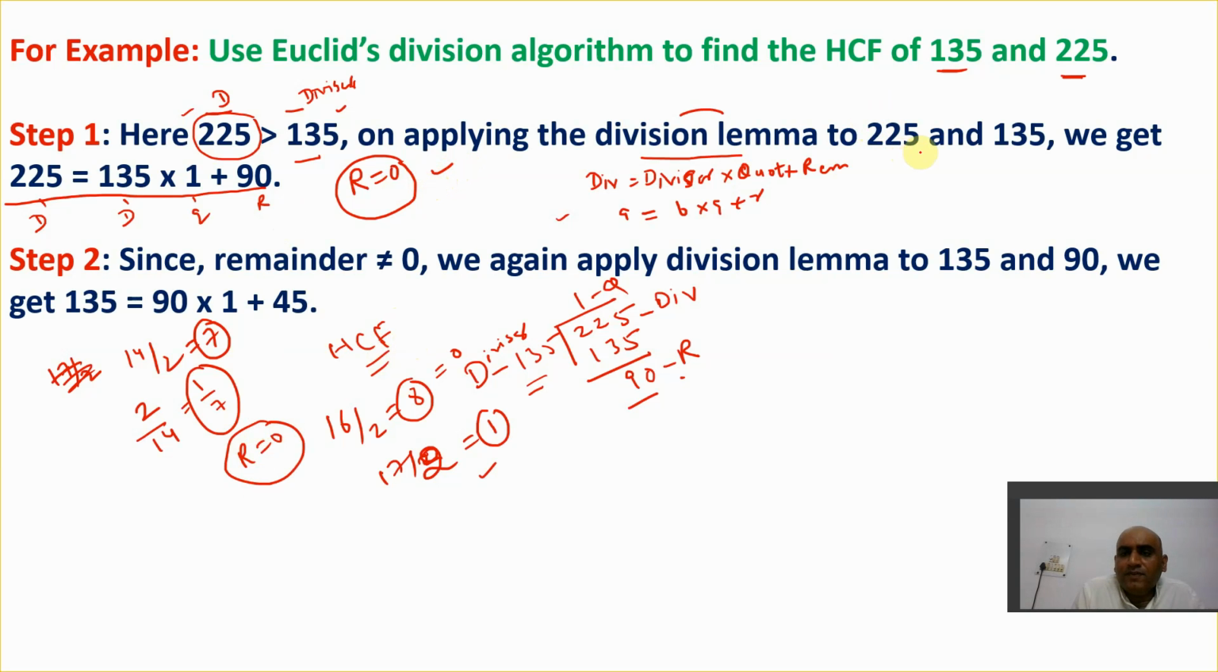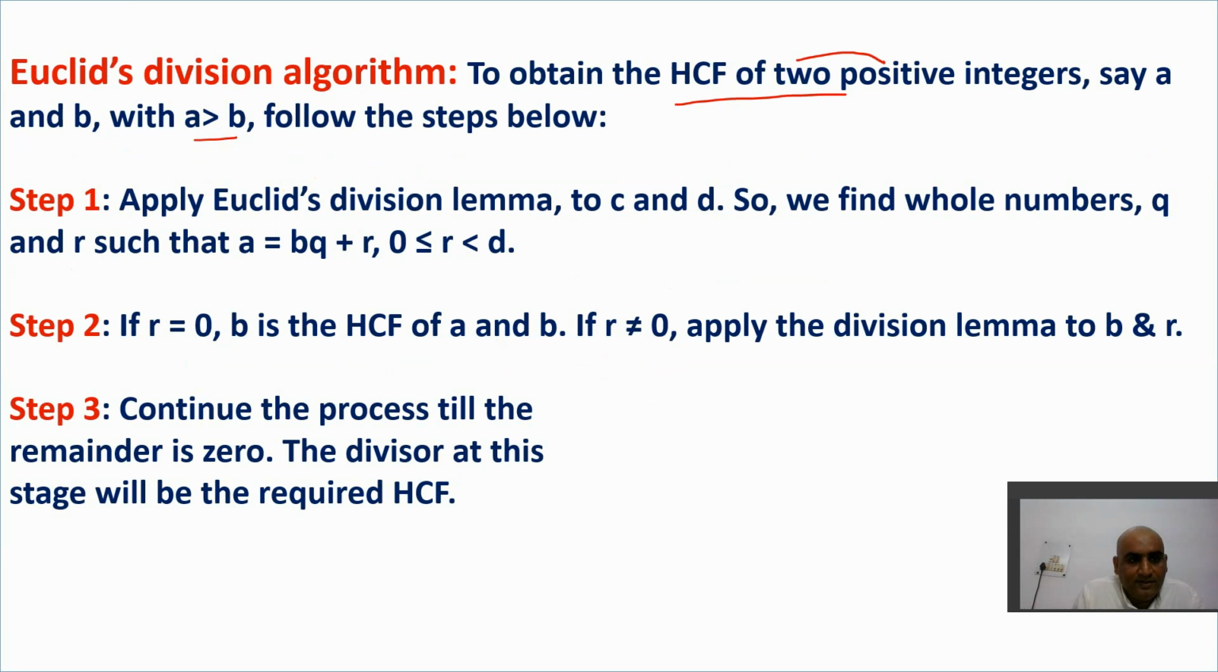So in the first step, 225 and 135 break like this, and we get the remainder 90. But we need to find the remainder as 0, so we need to follow the same step again. In the next step, you will take these two numbers, 135 and 90. If you look at the process, step 1, apply the lemma. Next, you check whether r is equal to 0.